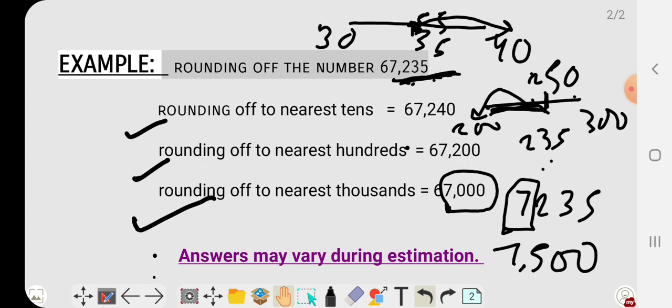One more thing is here. What is it? Answer may vary during estimation. Means if you are solving a question and I have solved a question, the answer may be different. But it doesn't mean that sometimes your answer is wrong and mine is correct. No, it is not. The answer may be different on the basis of which type of approximation you have done, which type of estimation you have taken.